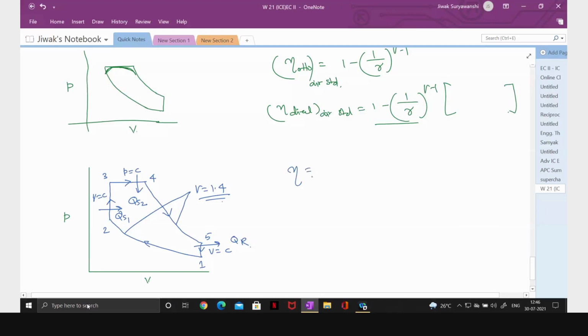So efficiency will be W upon QS, which is QS1 plus QS2. Okay, so this is a dual cycle. We have worked out various numericals on this also. Now, if you want to determine mean effective pressure, this is W upon Vs. So now I request you to go through some numericals.